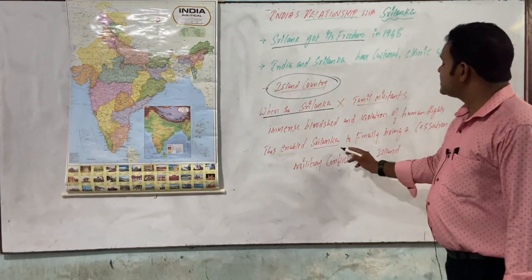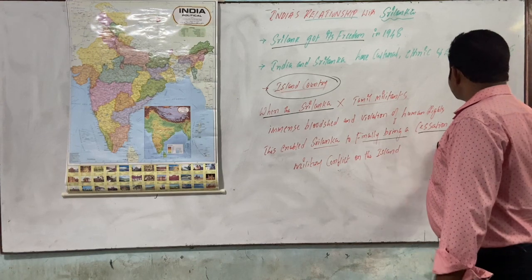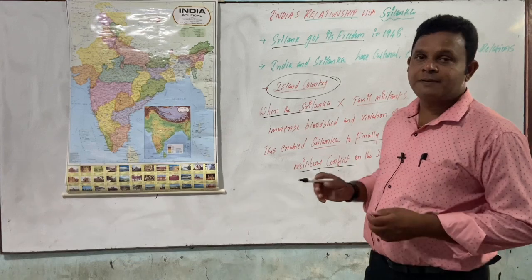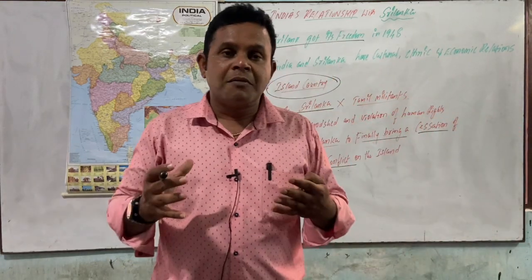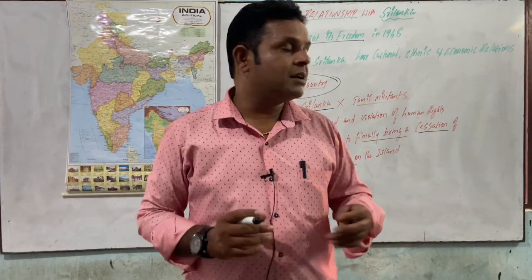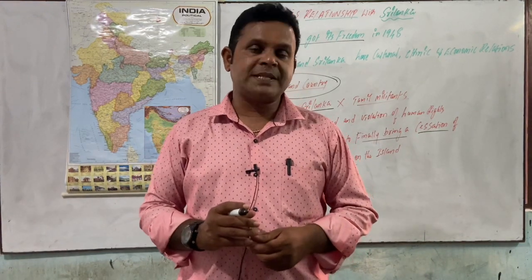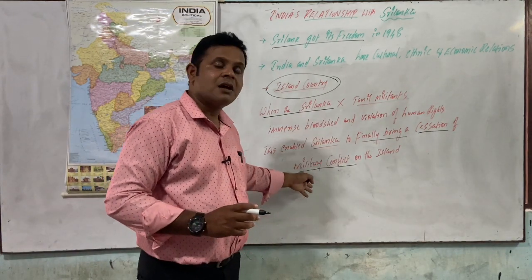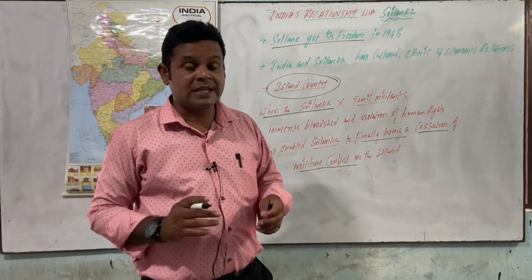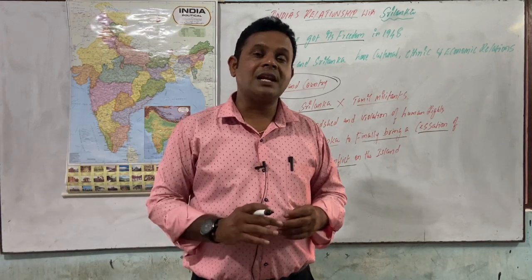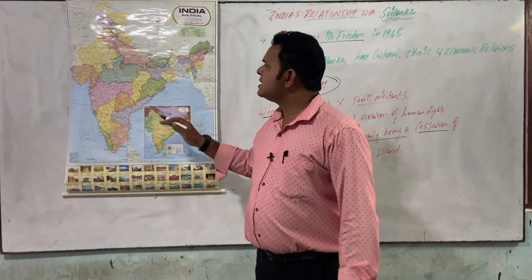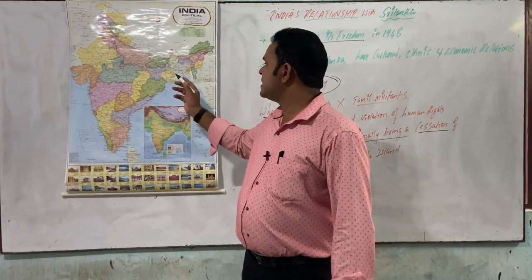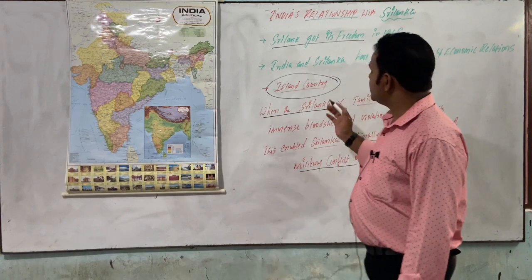This enabled Sri Lanka to finally bring a cessation of military conflict on the island. That is what we have seen, and we lost our former Prime Minister, Rajiv Gandhi. That was the relation we maintained, and that is the reason Nehru says clearly not to involve in internal affairs. So all these are the relations we have learned: India's relation with China, with Pakistan, with Bangladesh, and with Sri Lanka.